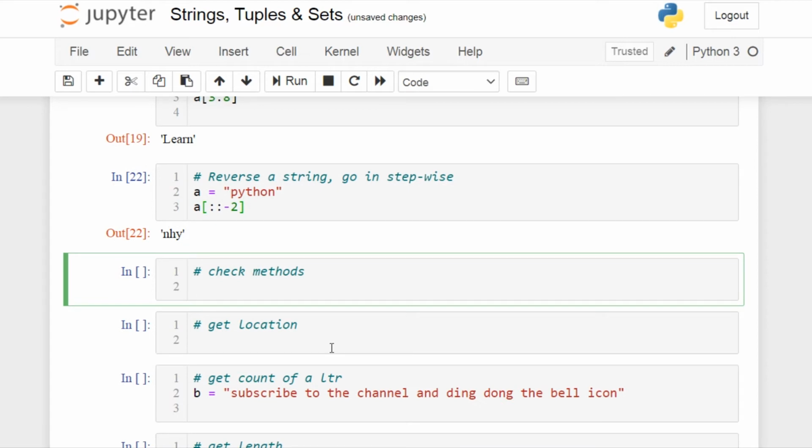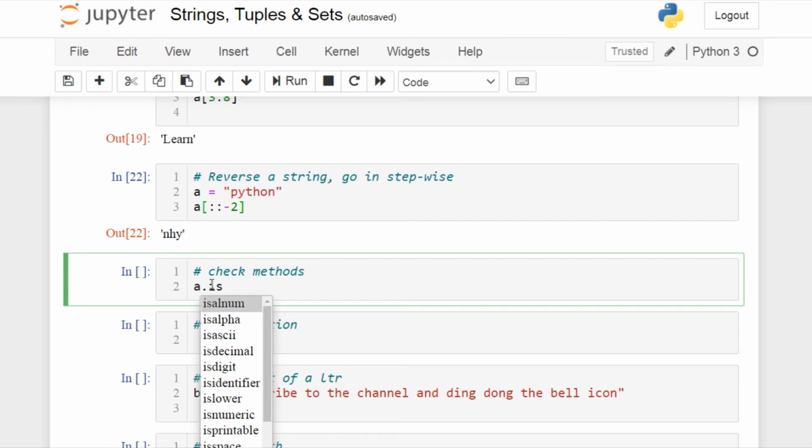And for string operations, you have a lot of check methods. For example, if you give .is, you can check whether the string is alphanumeric, whether it is only alpha, whether it's ASCII, whether it is a decimal digit.